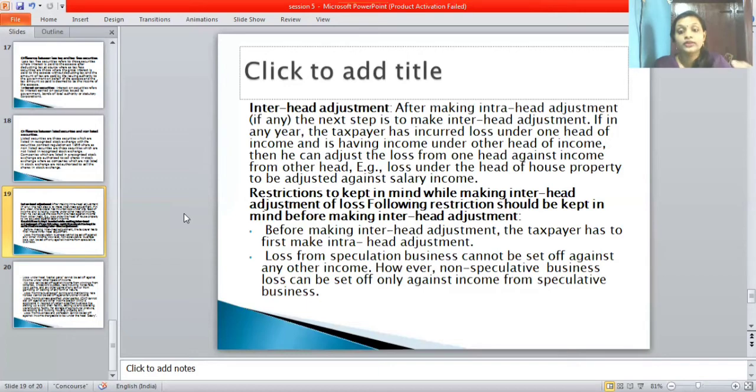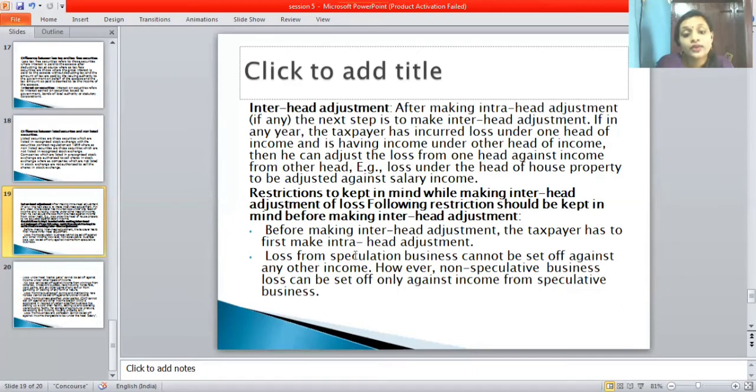So before doing this, you should keep these restrictions in mind. So what are the things? Let's go through it. Before making intra-head adjustment, the taxpayer has to keep these in mind first.